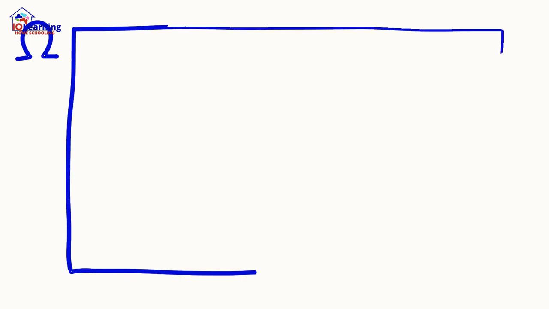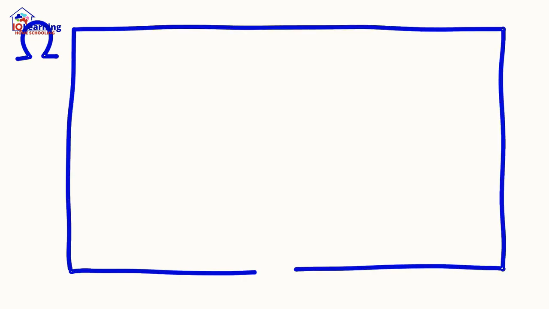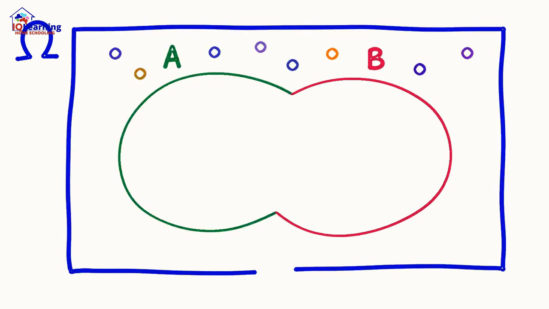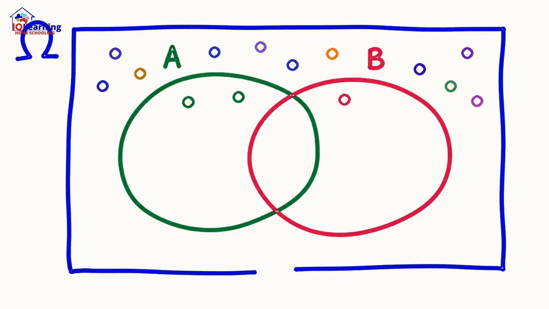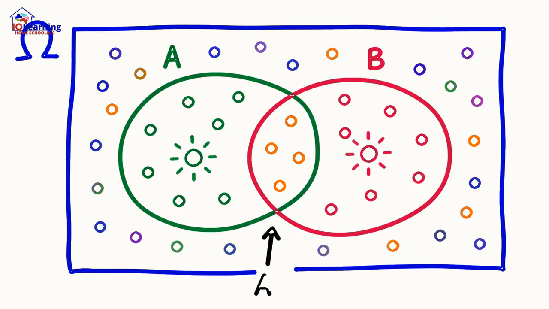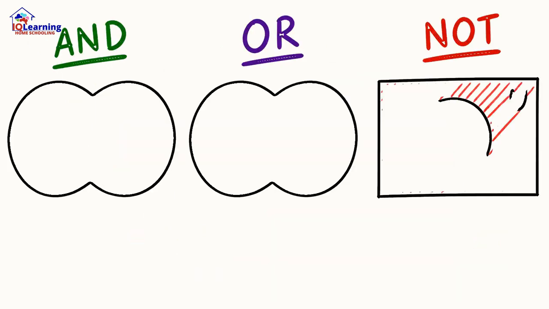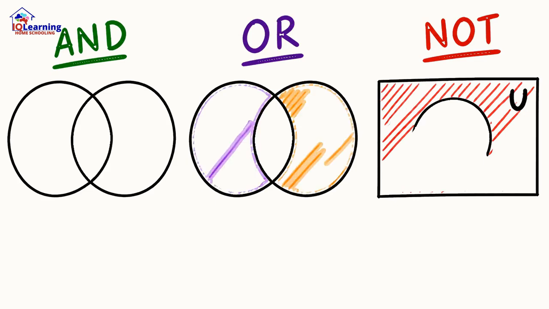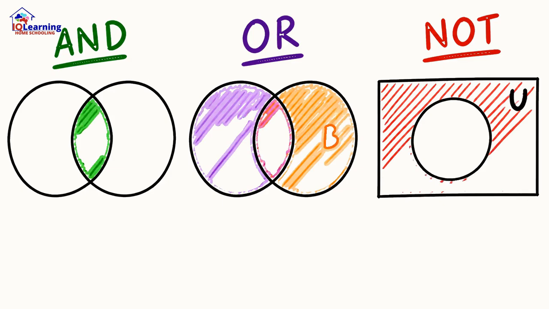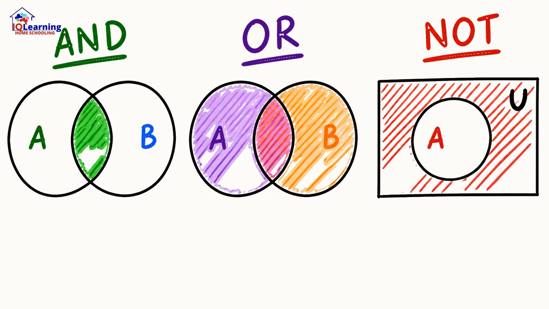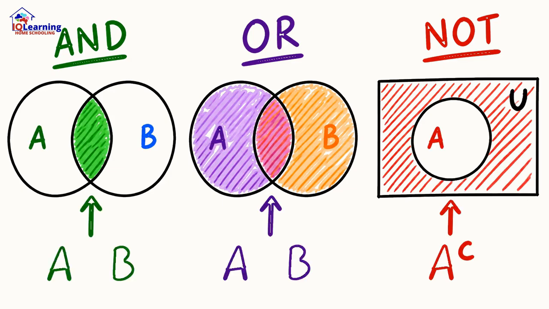Today, we formalize this study with a precise language called set theory. The sample space is every possible outcome. An event is the outcome we care about. We use simple words with powerful meanings. Intersection means and, union means or, and complement means not. This is the language of data science and even quantum physics.